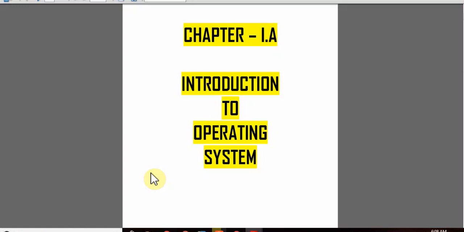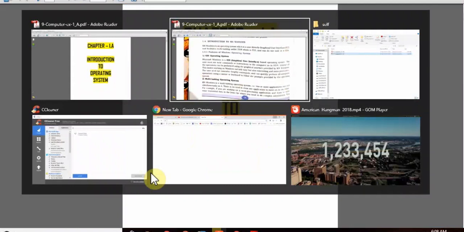The title of this chapter is Introduction to Operating System. In this chapter, we are generally going to learn about Microsoft Windows. In the last session, we have discussed certain things. So, let me quickly go to the MS Windows operating system, and as you can see, I am switching the windows and picking the correct point.